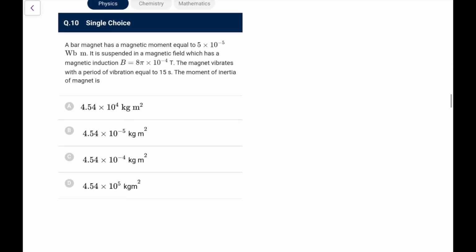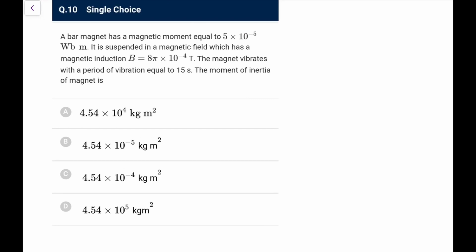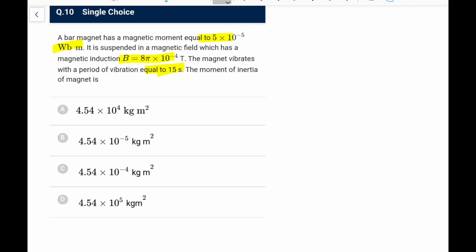Next, a bar magnet has a magnetic moment of 5 into 10 to the power minus 5 Weber meter. Suspended in a field of induction, the magnet vibrates with the period of this, the MI is. Now here there is a catch. If you check the unit, this is 5 into 10 to the power minus 5 Weber meter, and what I know is the unit of magnetic moment M, that is NIA, that is ampere meter square, and this is Weber meter. And Weber is the unit you use for the magnetic flux, that means Tesla meter square.